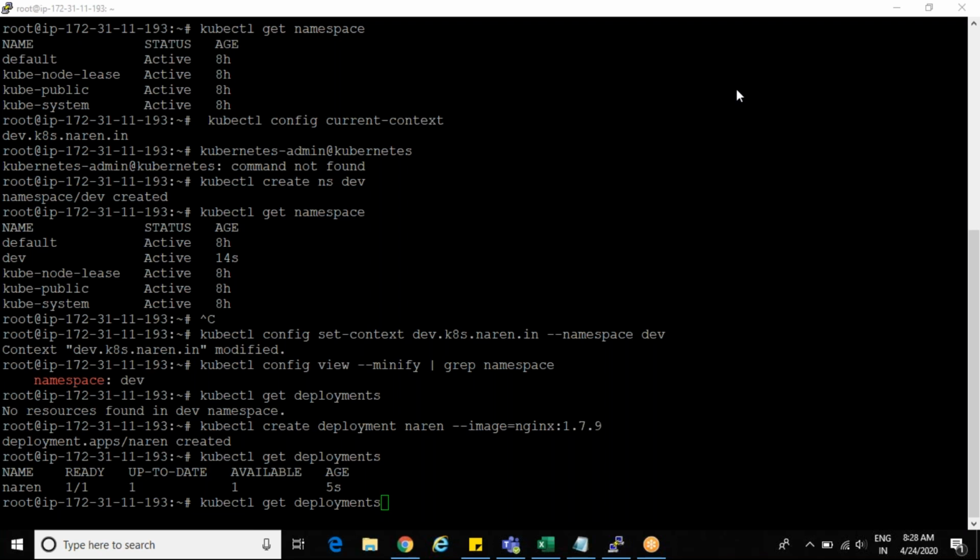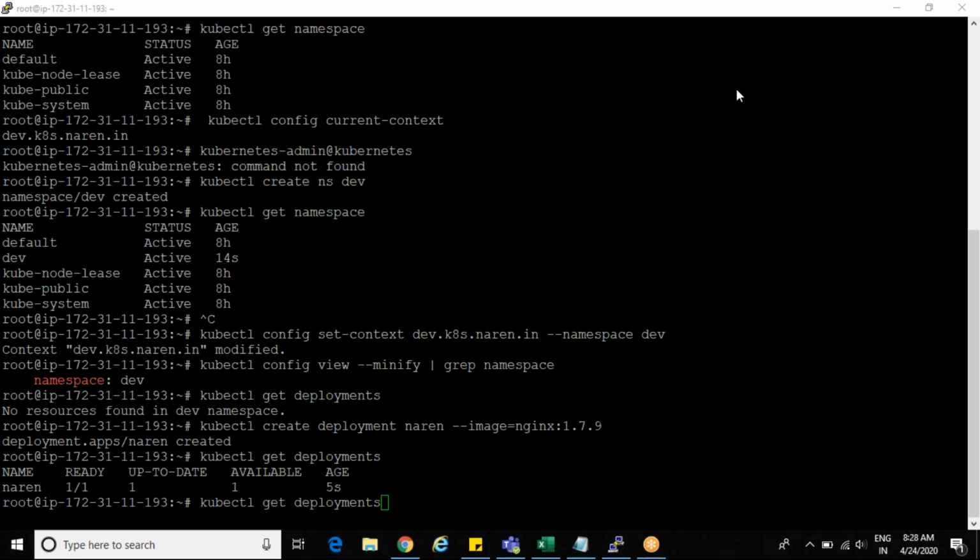Generally, we don't have our dev, QA and production servers in the same cluster. For dev you will create one cluster, and for QA you will create one more cluster in a different setup. Again, a completely different setup: one master, two worker nodes, or two or four, however many worker nodes you need. You set them up separately, not in a single setup.